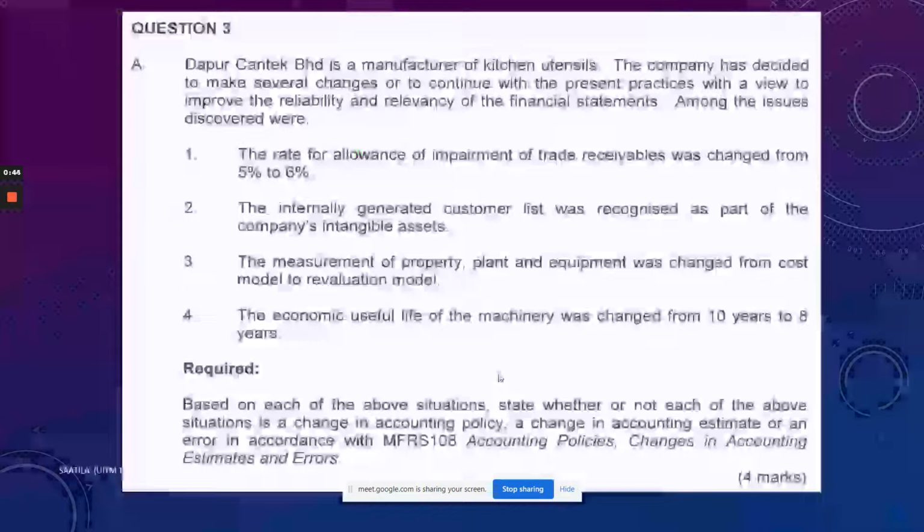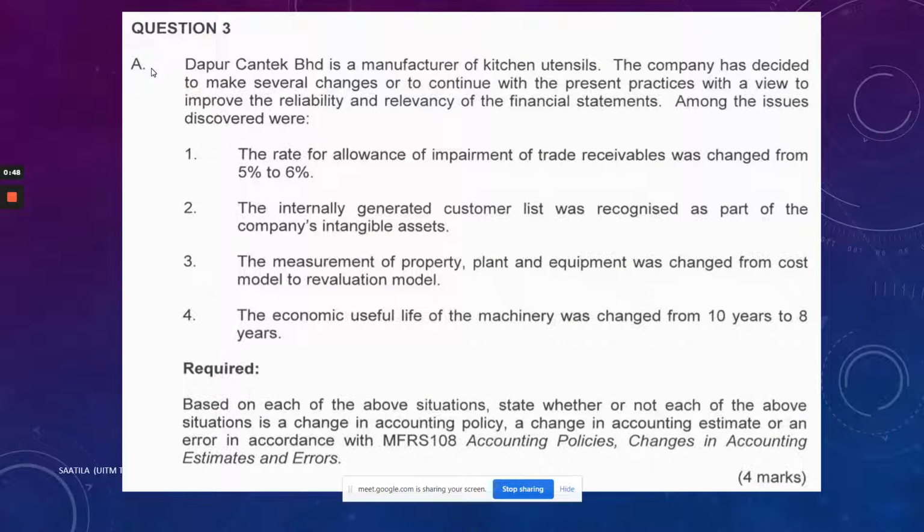Okay, so let's look at the first part of the question, which is question 3A. You have Dapur Cantik, a manufacturer of kitchen utensils, and the company has decided to make several changes to the present practice with a view to improve reliability. This is one of the most important items that a financial statement must possess, which is to show reliable financial statements, as well as the information must also be relevant. Those are the characteristics of the financial statement that must be available: relevant and reliable.